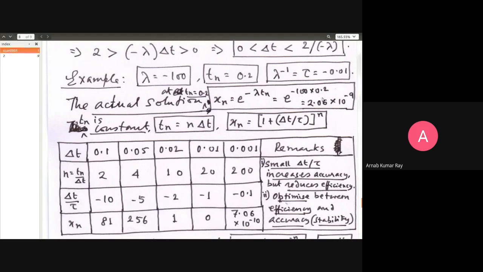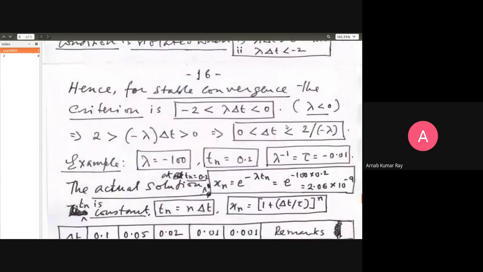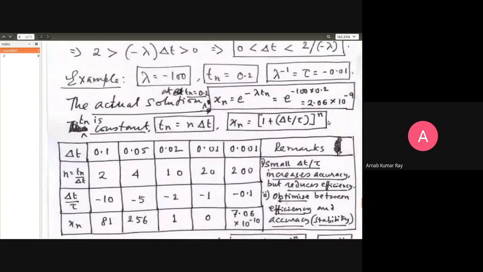E raised to -20 is 2.06 into 10 raised to -9. So when Tn is equal to 0.2, the actual integral solution should give you this answer, 2.06 into 10 raised to -9.